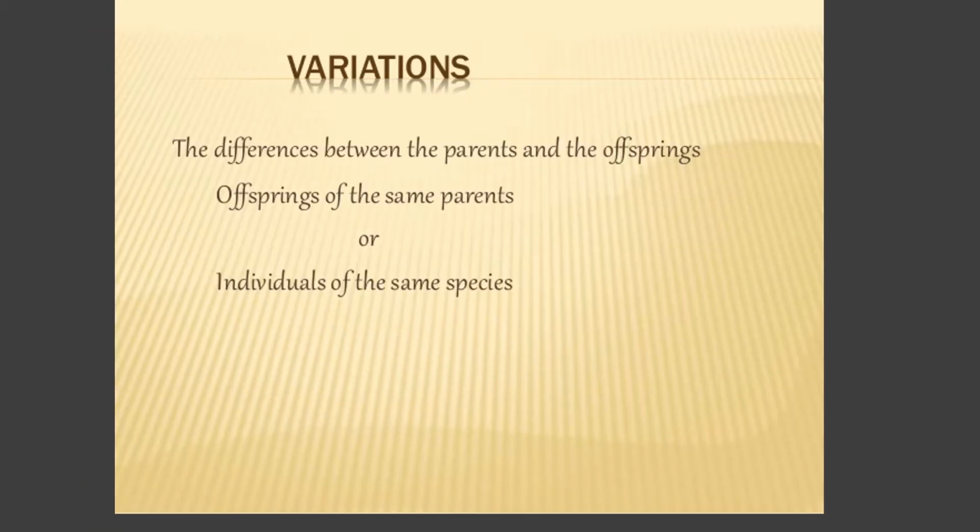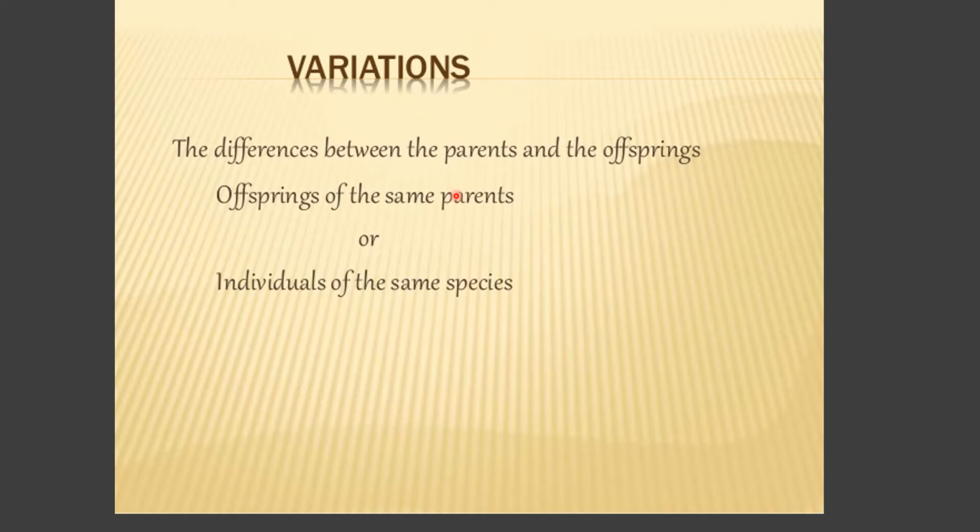What is variation? Variation means there are differences or dissimilarity between the parents and the offspring. What is the reason behind that? The reason is sexual reproduction. Some chromosomes in the offspring come from the father, and some from the mother.